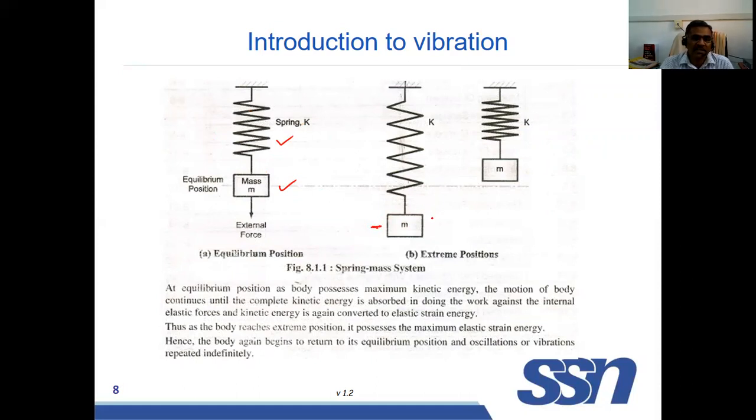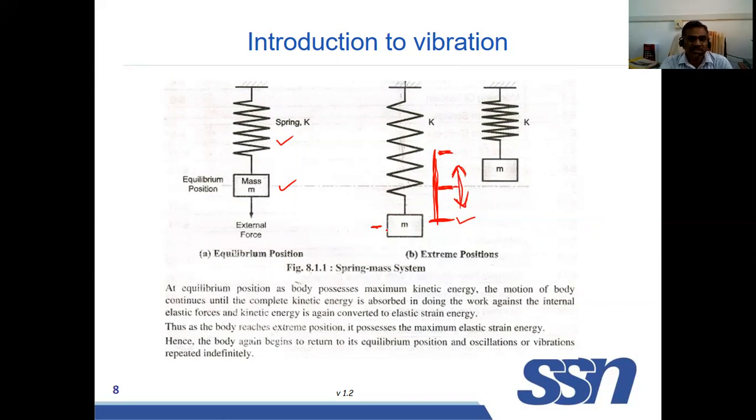If you release the external force, it will be vibrating up and down continuously. At this point, it will have potential energy, that is strain energy, elastic energy. At this point, it will have kinetic energy. Again, at this point, it will have elastic energy, strain energy. So there is a conversion, and it executes a cycle. That is known as vibration, right?